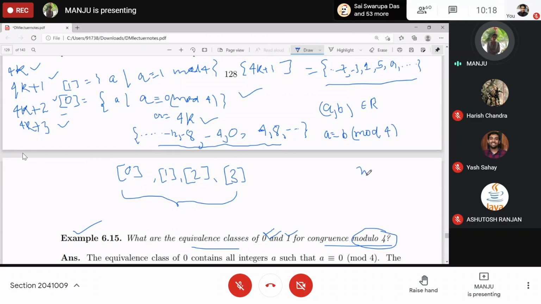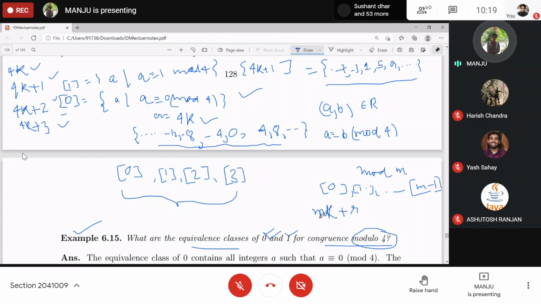So in the case of congruence modulo m, how many different equivalence classes exist? m. In the case of 4, you have 4, so starting with 0, 1, 2, 3, and so on up to m minus 1. That depends on the remainders. Here it was 4k plus the remainder, whatever the remainder is. So here it will be the remainder r plus mk, that is, mk plus r.